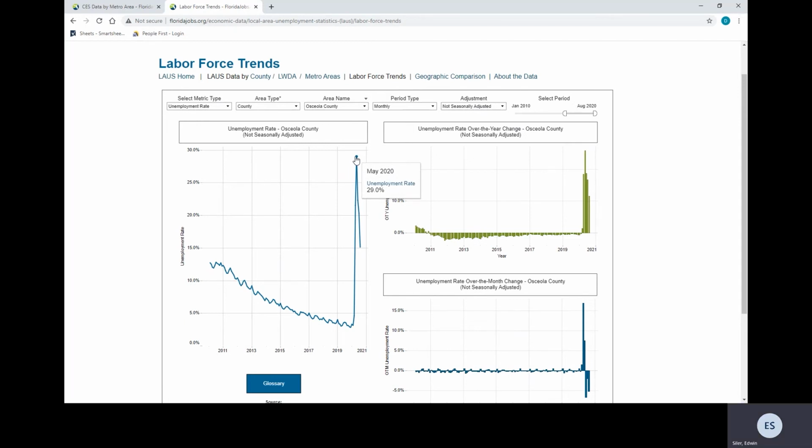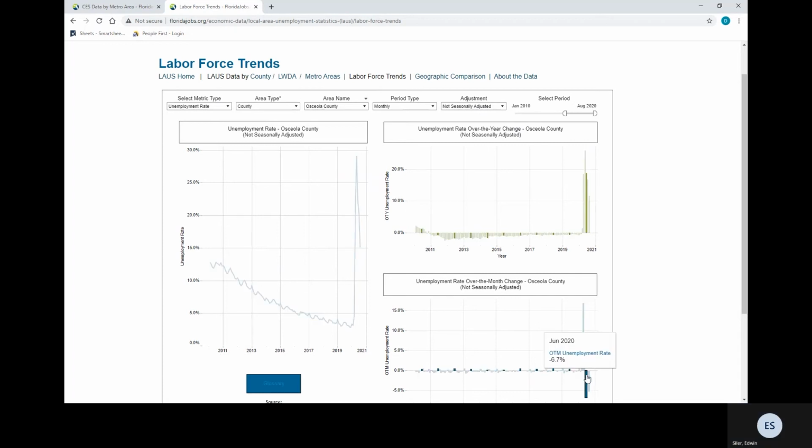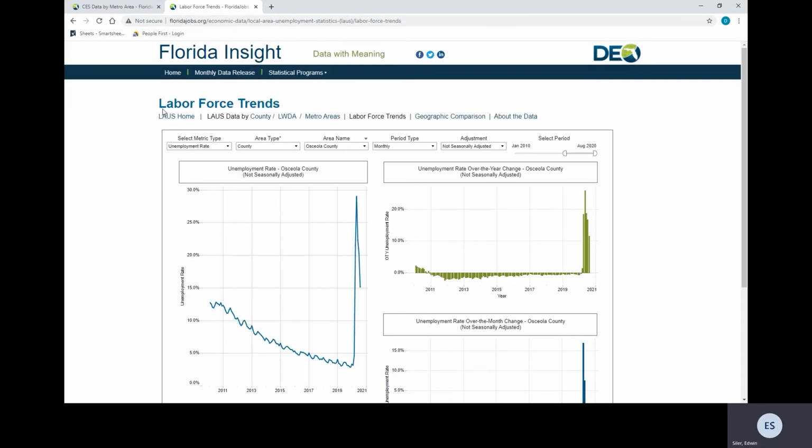So on the left, you can see that the unemployment rate peaked in May 2020 at 29%. On the right graphic, you can see that over the year change for May 2020 was 25.9%. And on the bottom graphic, over the month shows that the employment numbers are decreasing. Let's go back to the home page.